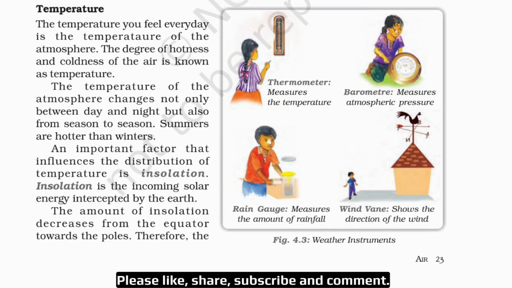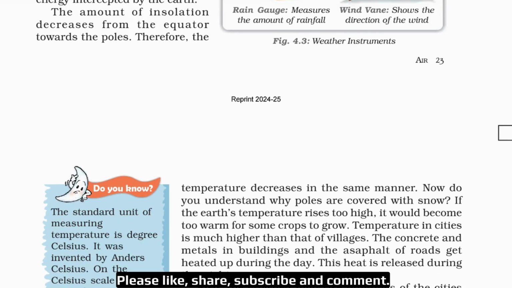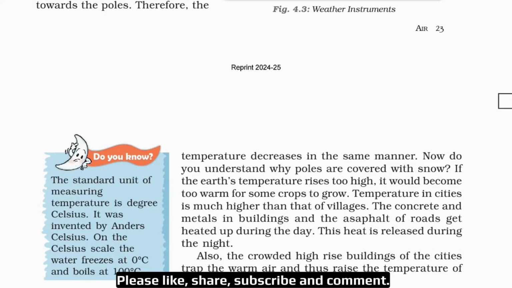The amount of insolation decreases from the equator towards the poles. This is also a very important line. This comes in true, false, then in filling the blanks as well. Therefore, the temperature decreases in the same manner. Now, do you understand why poles are covered with snow? If the Earth's temperature rises too high, it would become too warm for some crops to grow.